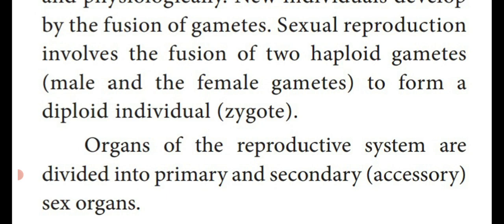Accessory or secondary sex organs do not take part in reproduction but they help the primary sex organs for reproduction. So these are the two types of sex organs responsible for sexual reproduction in humans.